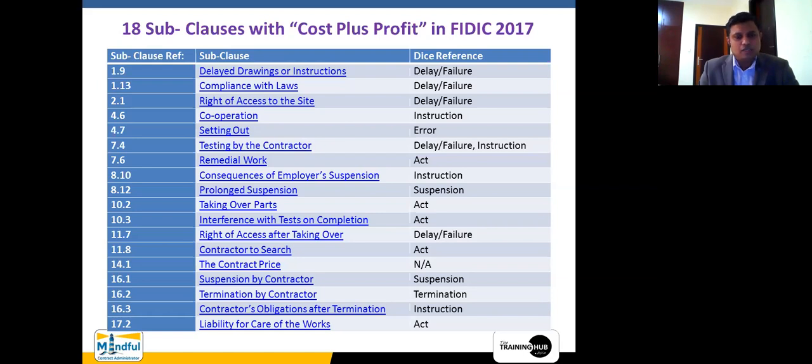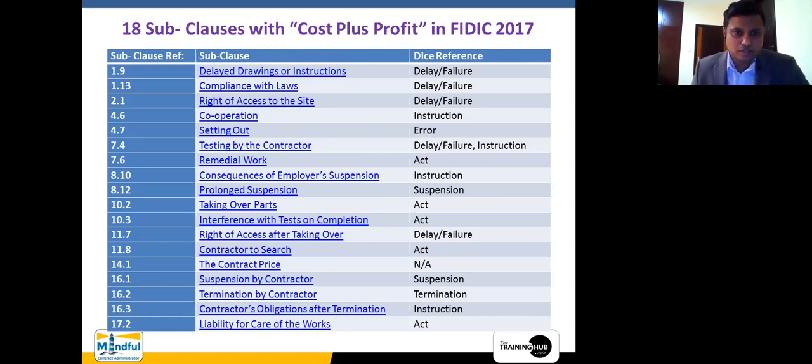All these 18 subclauses have been subdivided into 6 categories, right? But there are two exceptions. As you can see here, except for subclause 7.4 and subclause 14.1, all the others have only one face of this particular dice. Now, what is the dice that we were talking about?